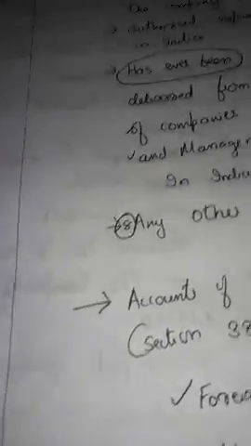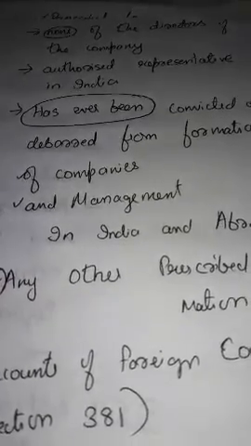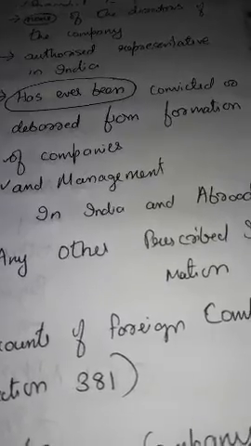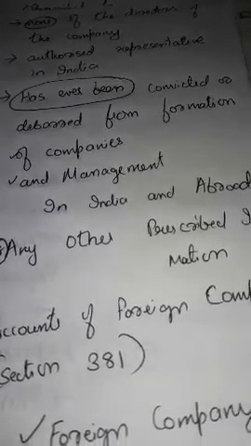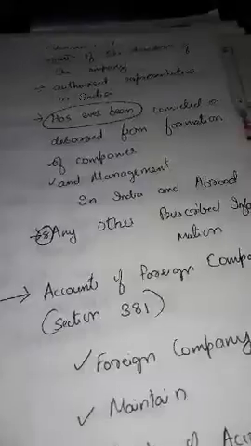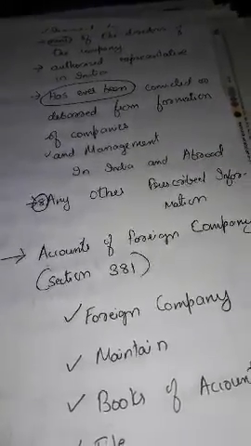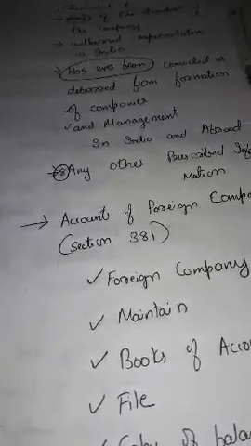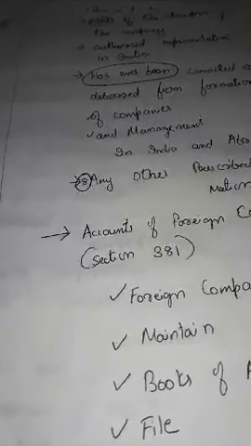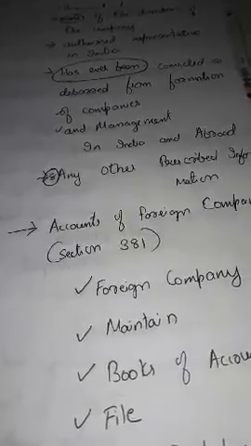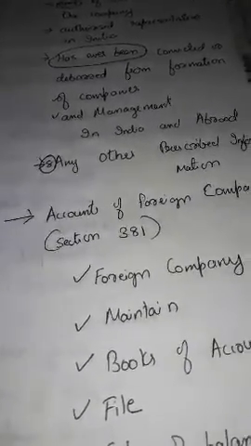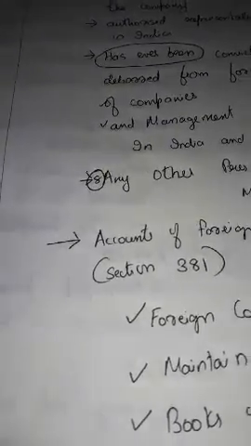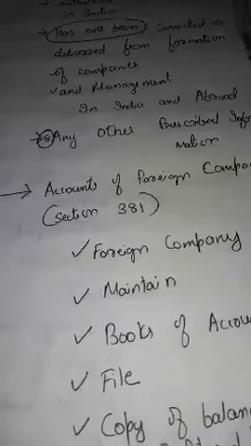Along with that, there has to be a declaration that none of the directors of the company or authorized representative of the company has ever been convicted or debarred from formation of companies and management in India and abroad. Such declaration must also be filed with ROC, and any other prescribed information must also be submitted to ROC by the company. These are the documents which are required to be submitted by foreign companies to ROC. And this is done in accordance with section 380 of the Companies Act 2013.